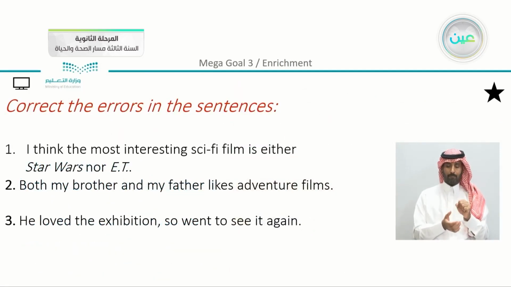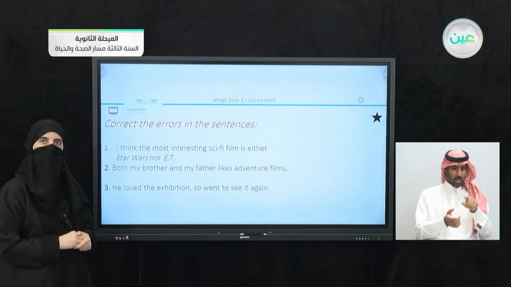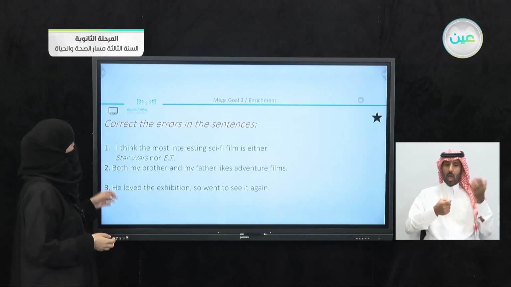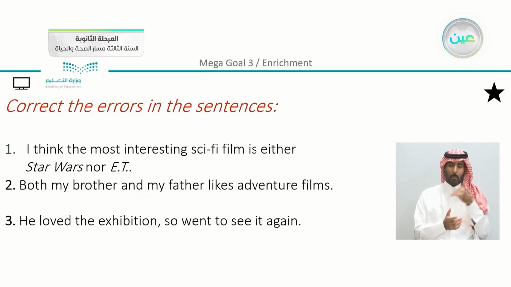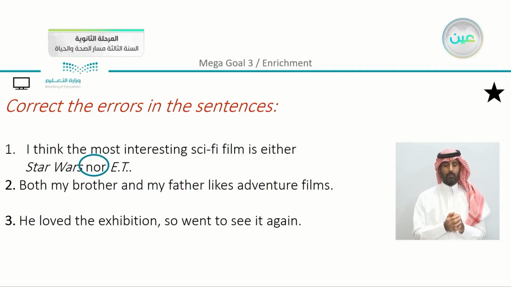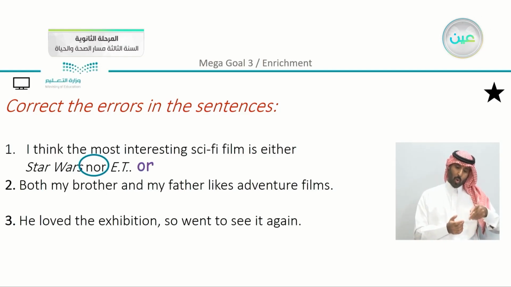Yes, now let's just correct the errors in the sentence. Now, after we revised the conjunctions that we have here, let's see. I think the most interesting sci-fi film is either Star Wars nor E.T. What's wrong in this sentence? We can say that we have here the word nor is incorrect. We have here or because the first part was either.